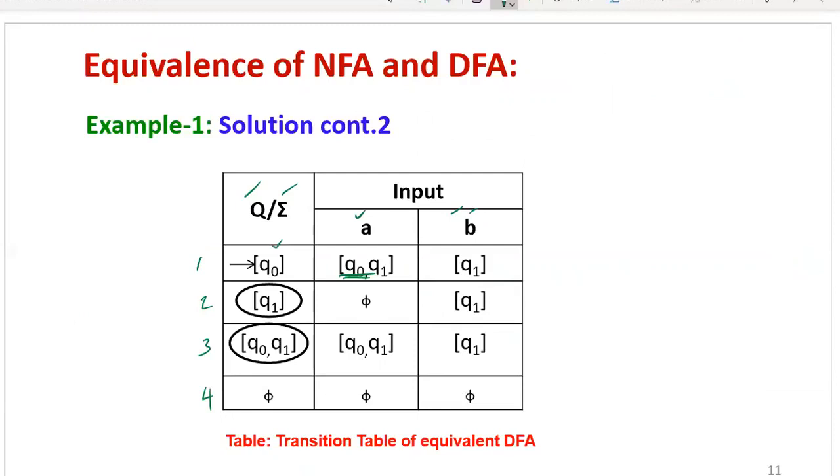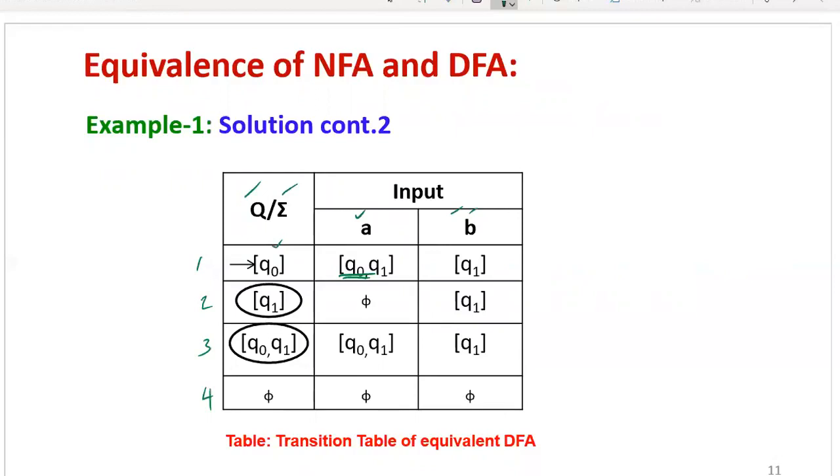Now in this you can represent the initial and final states. Here we have considered Q0 is the initial state, so we have drawn a prefixed arrow. Then Q1 is one final state, so that is represented within a circle. Then Q0 Q1 is also a final state, so that is also represented within a circle. So now this is the transition table of the equivalent DFA for the given non-deterministic finite automaton.